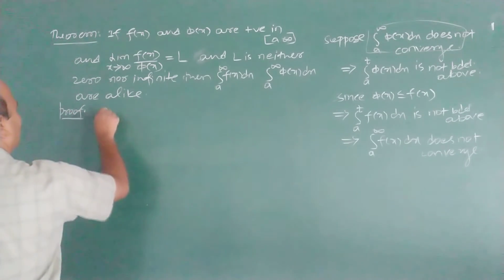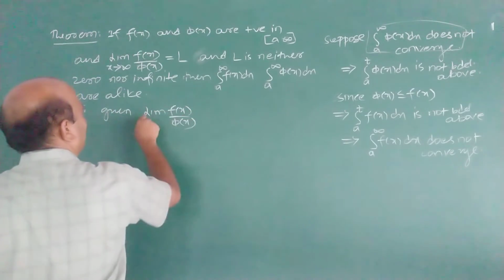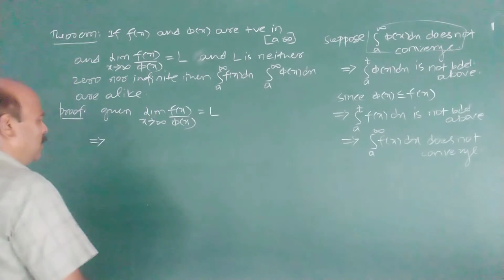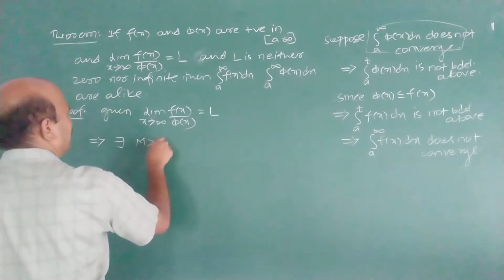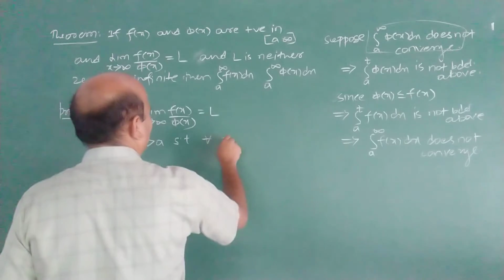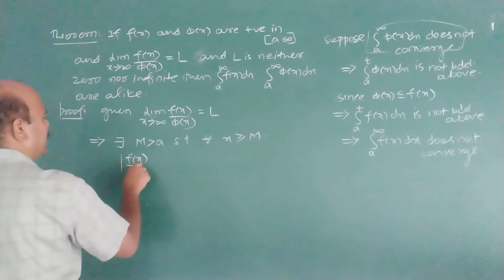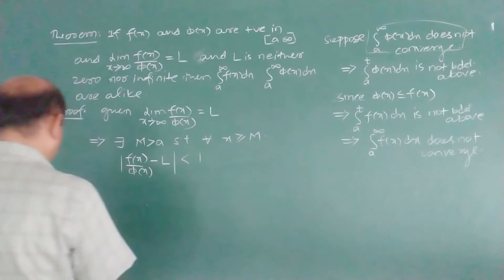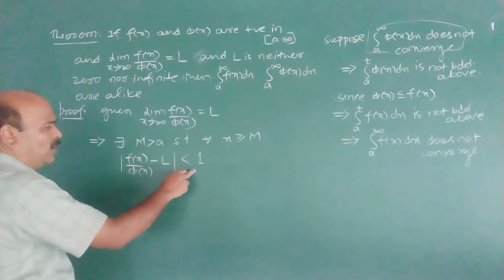How to prove this one? Given limit f(x)/φ(x) as x tends to infinity is equal to L. Now what does this imply? This implies there exists capital M greater than A such that for all x greater than or equal to M, |f(x)/φ(x) − L| is less than 1. We can take here any arbitrary number. We have taken 1.